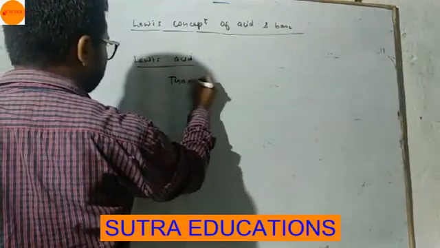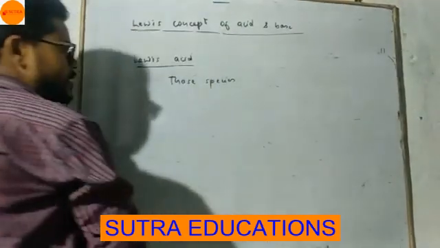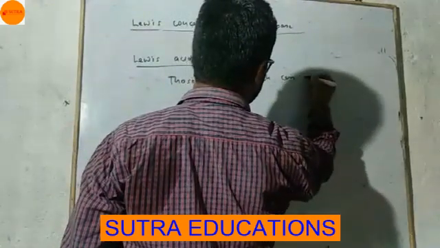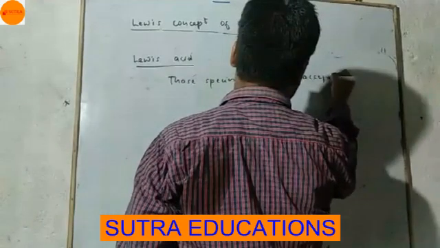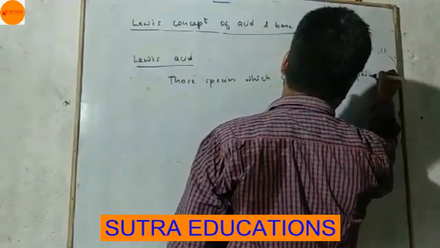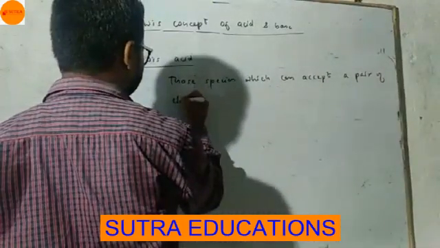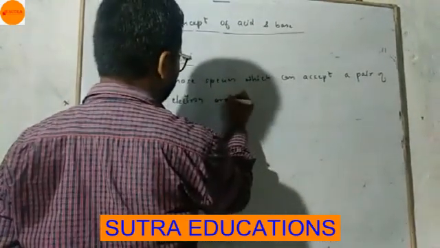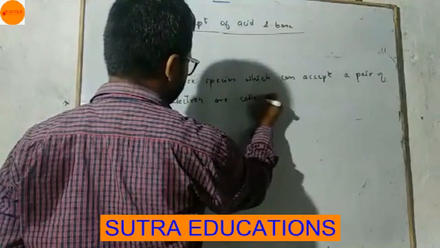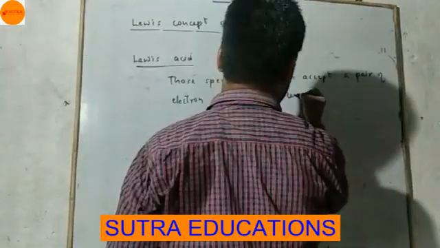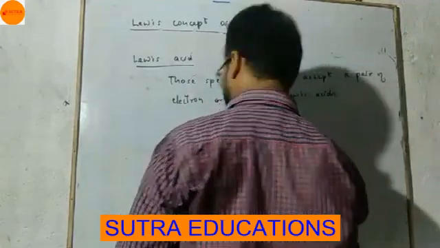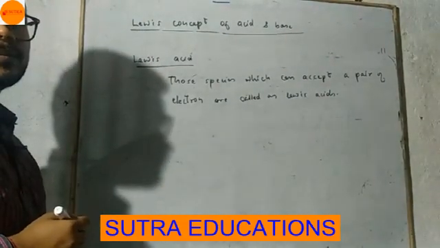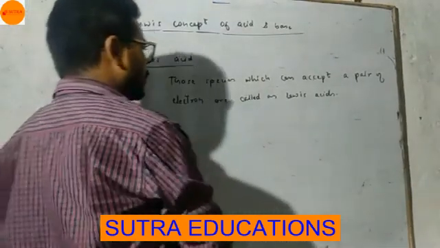Those species which can accept a pair of electrons are called Lewis acids. Okay, so we will say from here,